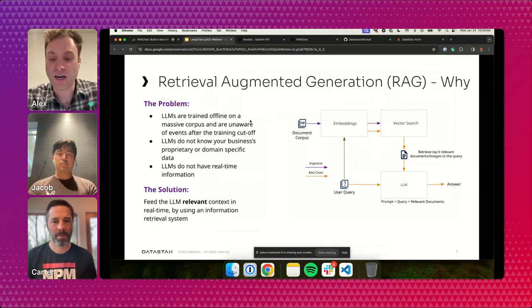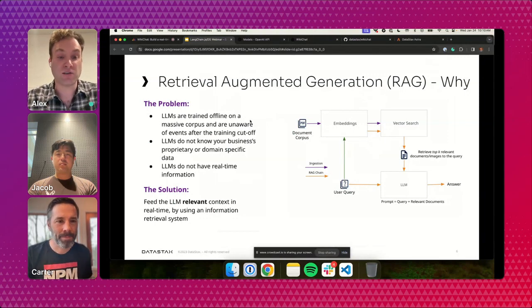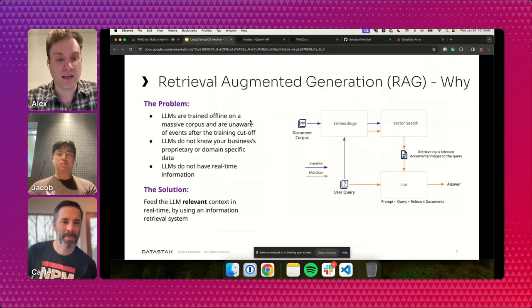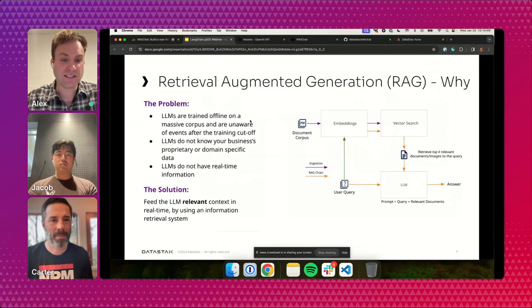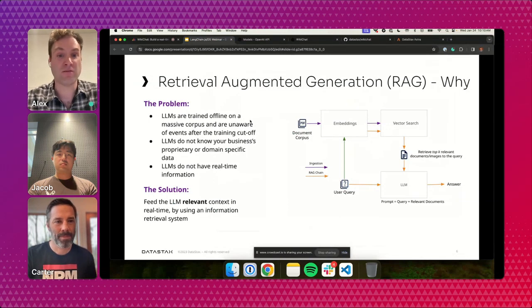Imagine you're a doctor's office and you want your LLM to have knowledge of patients. The LLM is trained on public information and wouldn't know anything about your patients, so you have to insert that data yourself. So really, RAG is a technique to give LLMs knowledge of either private information or real-time information, which we're showing today.